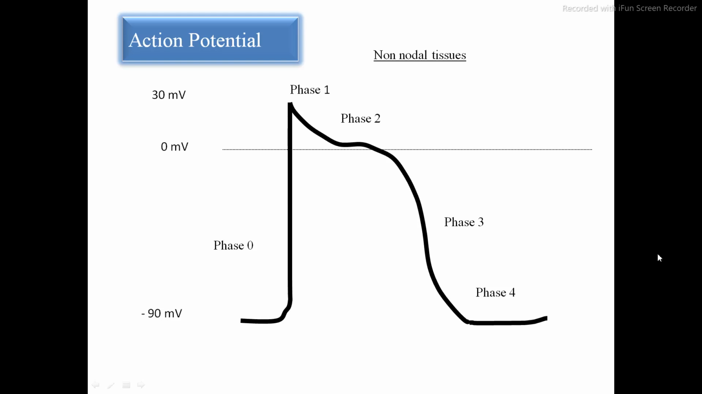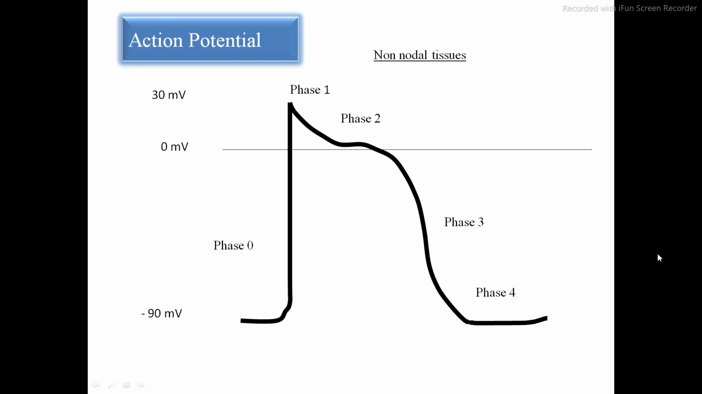Then phase 2 is the plateau phase. In this phase, inward calcium movement takes place slowly, along with the efflux of the potassium. Then phase 3 is the rapid repolarization. What happens in rapid repolarization? A slow calcium influx coupled with the continued efflux of the potassium.